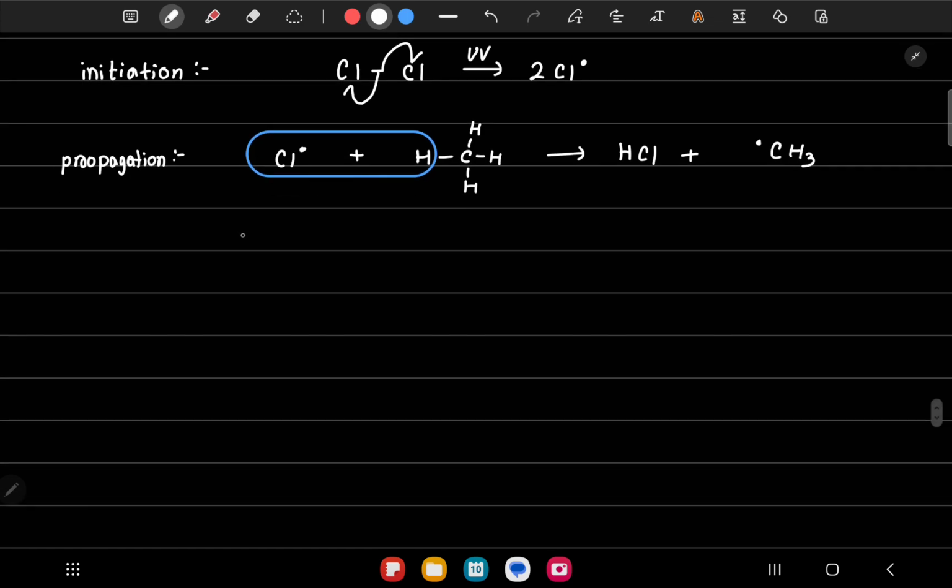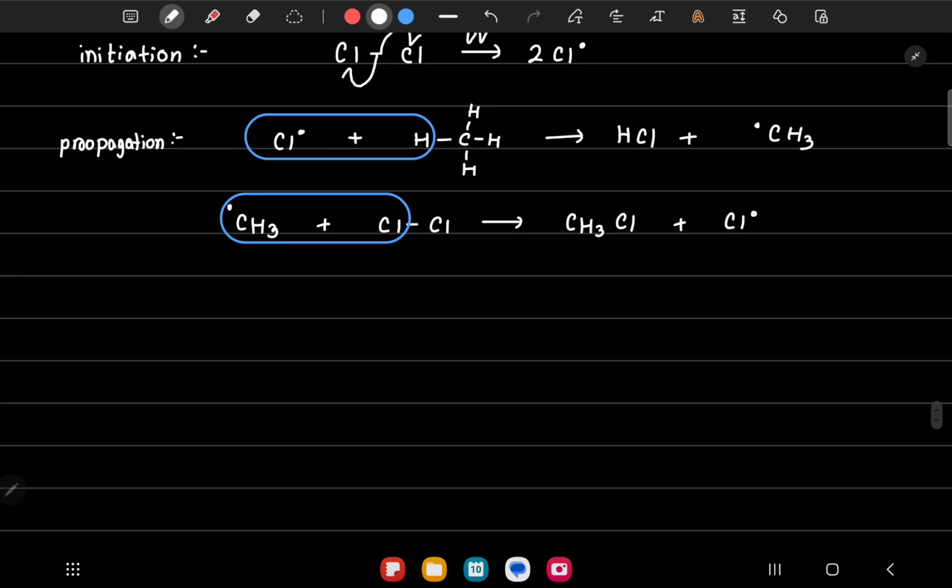Now this free radical of CH3 will react with Cl2. And from here we'll get CH3Cl. This Cl will react with this free radical of CH3, and we'll have a Cl free radical remaining.